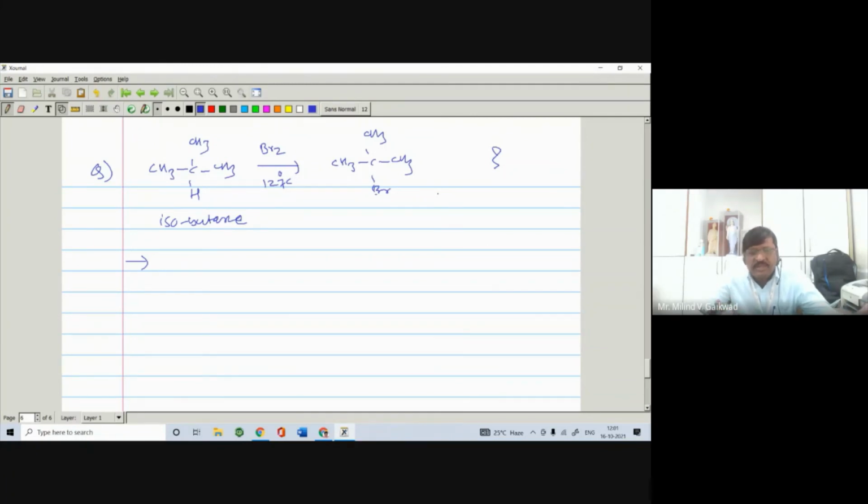The tertiary hydrogens are more reactive than the secondary hydrogens, and than the primary hydrogens, so we can say the reactivity of hydrogen towards halogenation is tertiary greater than secondary greater than primary. That's why it gives this as the major compound.